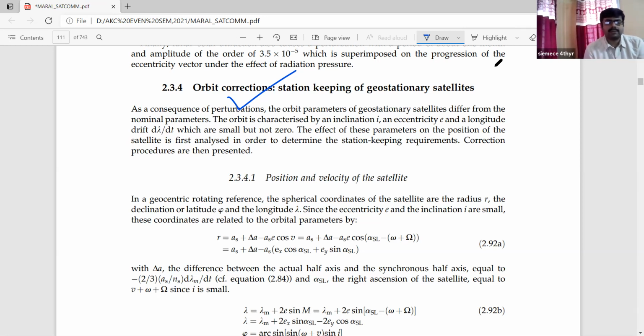So the orbit is characterized by some parameters: the inclination, the eccentricity, and with this the longitude drift will obviously be there. That is small, but not negligible. The effect of these parameters on the position of the satellite is first analyzed in order to determine the station keeping requirements. Station keeping means that if you want to maintain the satellite properly, correction procedures are then required.